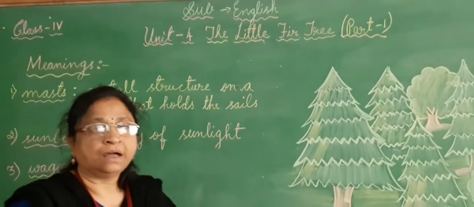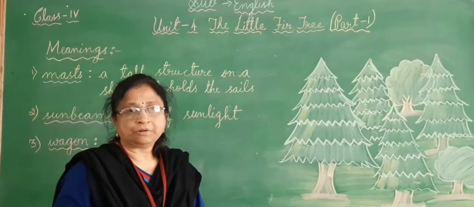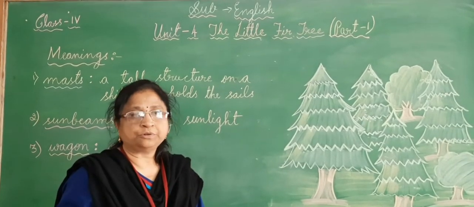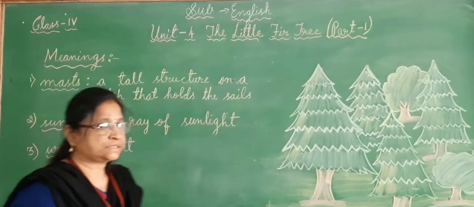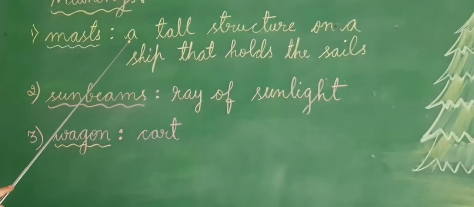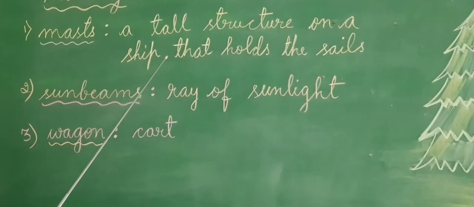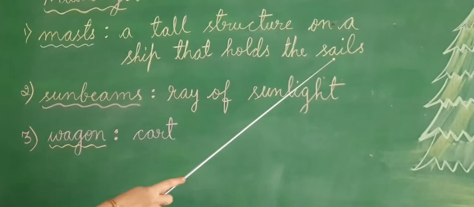Okay children, before I start the lesson, I would like to explain to you the words and their meanings. Masts. Mast means a tall structure on a ship that holds the sails.